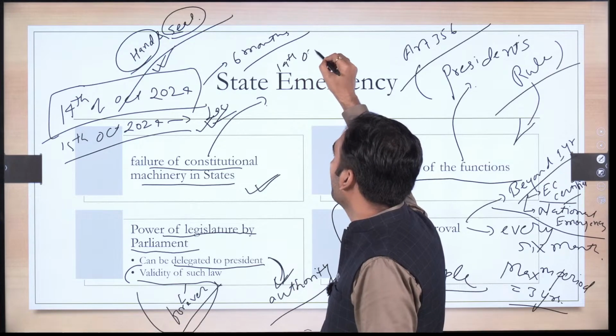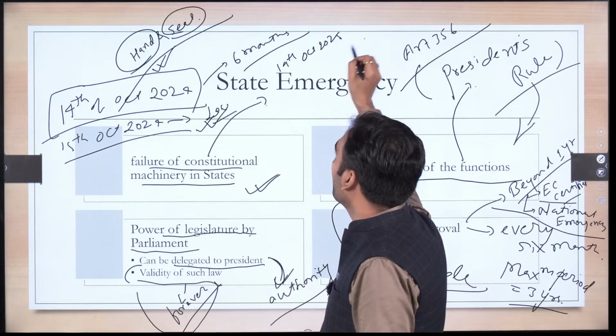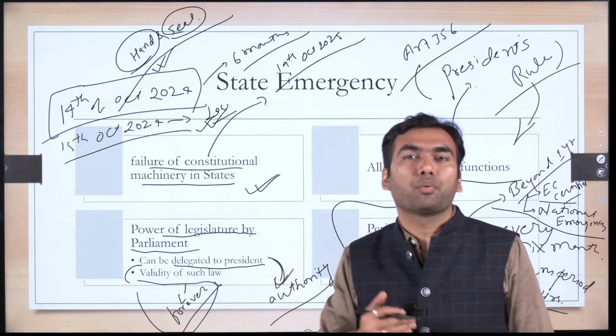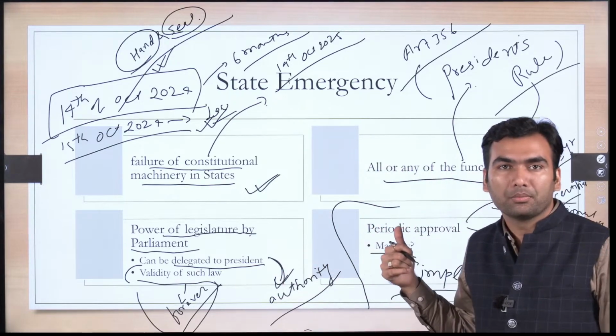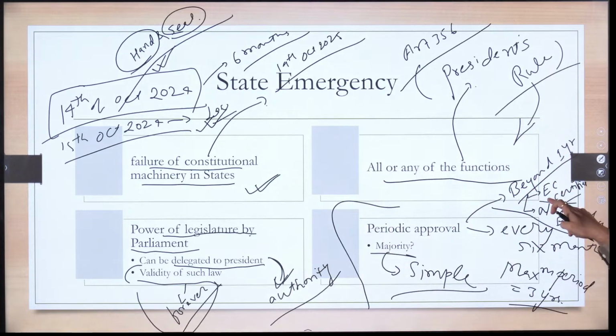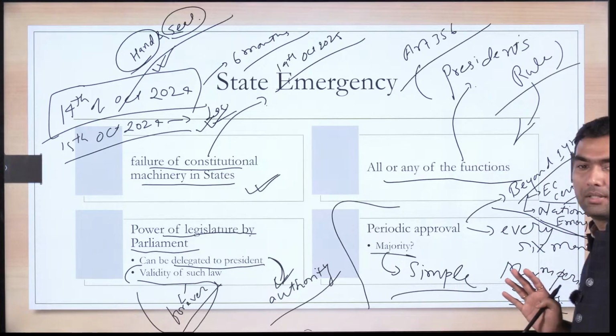Like on 14th October 2025, 1 year would be completed. So beyond 1 year, merely by approval of Parliament, it cannot continue. It has to get either of these two things. One, the certificate from the Election Commission that yes, it is not possible to conduct elections, or suppose there is a national emergency proclaimed in that state.